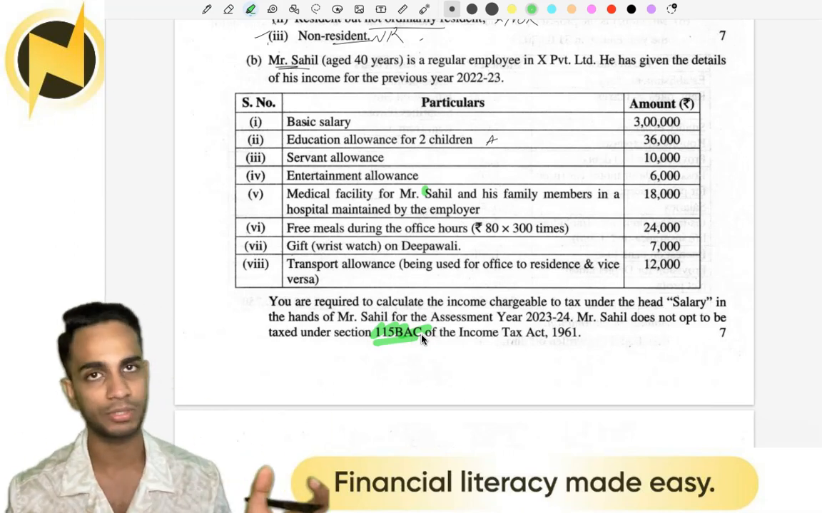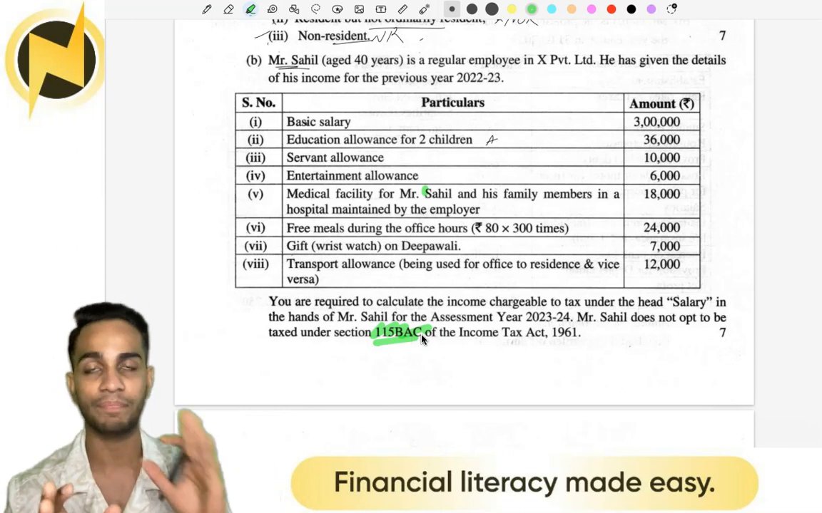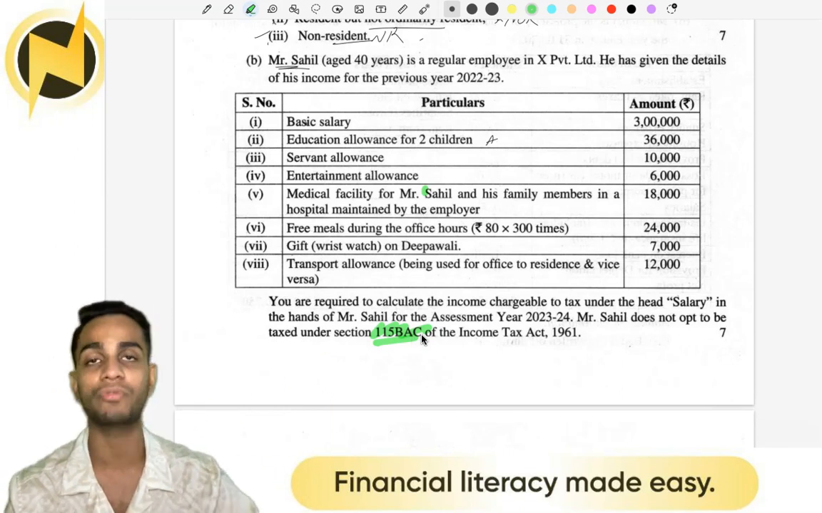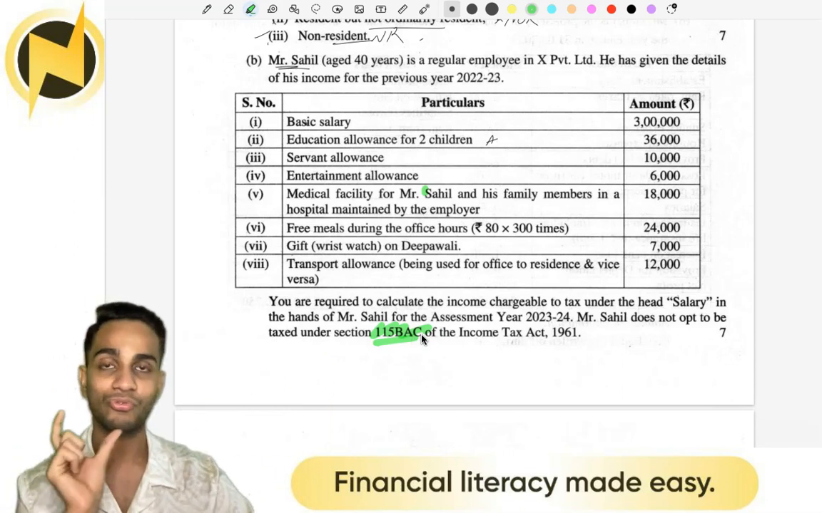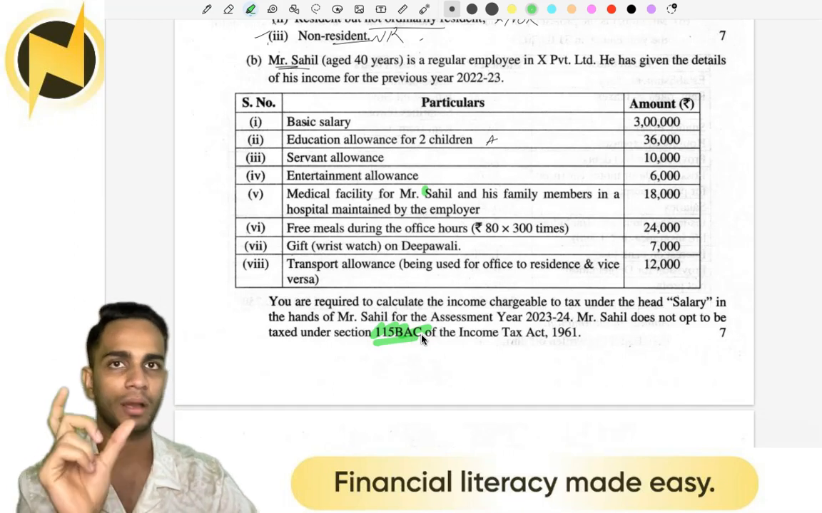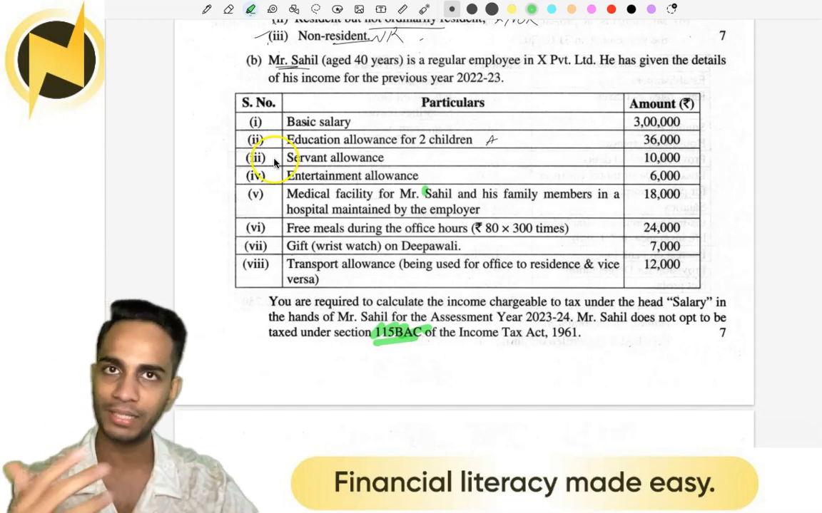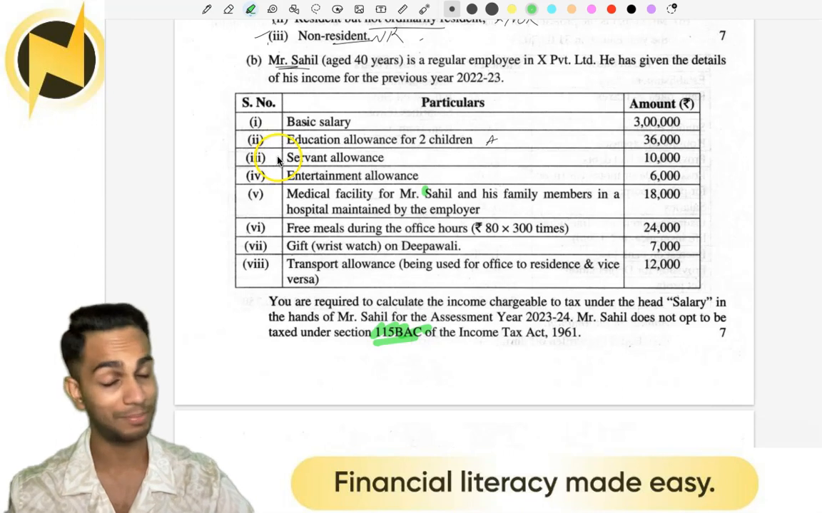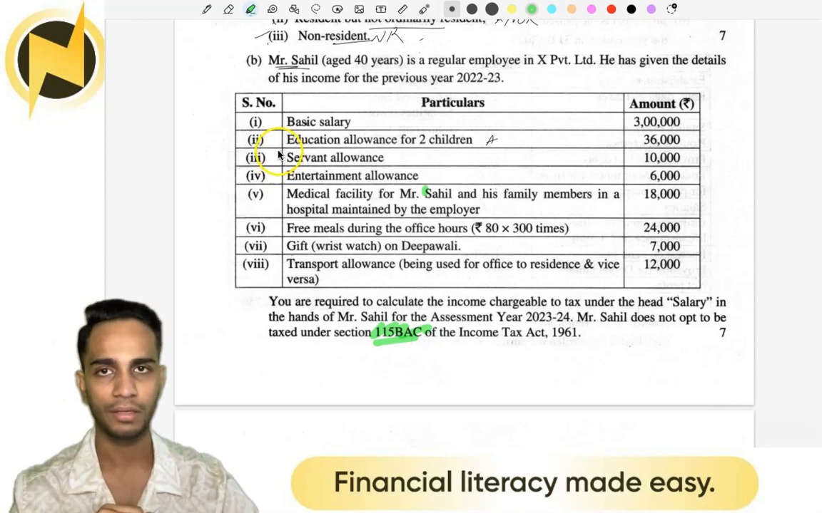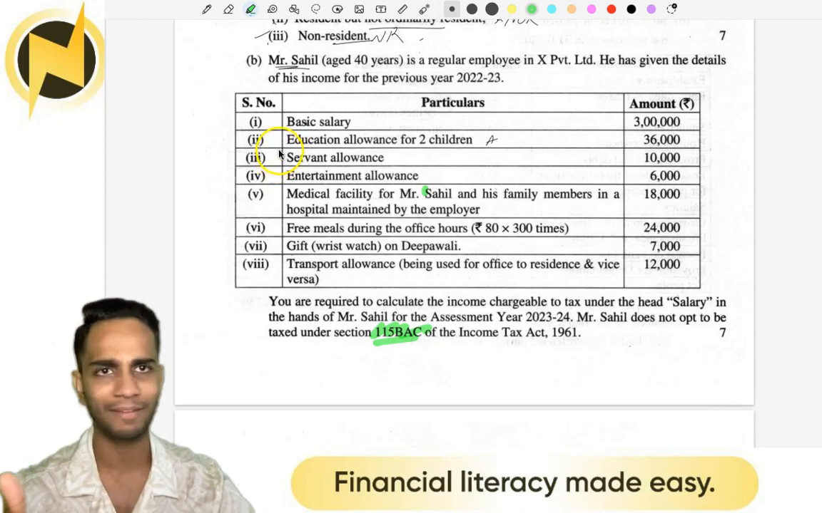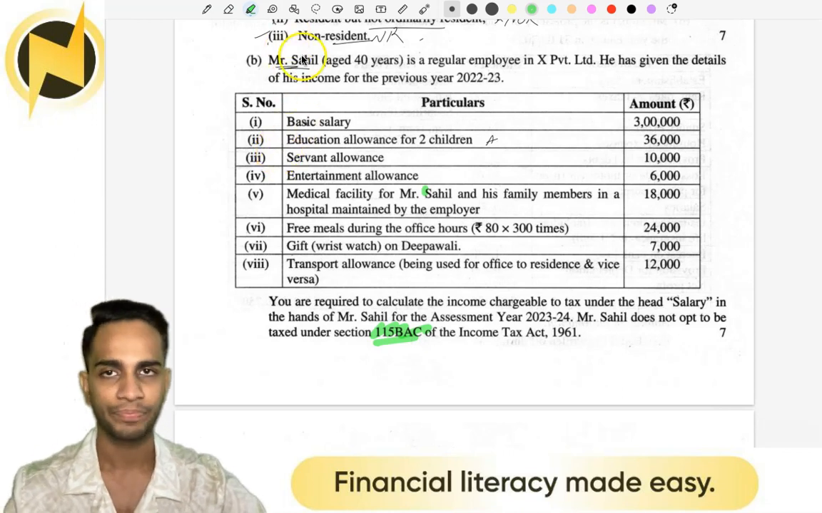But right now, it's the right opposite. Default, it is 115 BAC. You have to choose if you want to go out of 115 BAC and get the old regime. So the way they structure the questions will be a bit different. And I'll be explaining that process in my next video. Probably when you're watching this, you might have that video in my playlist as well.